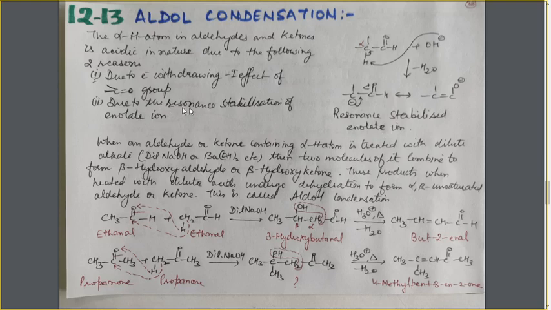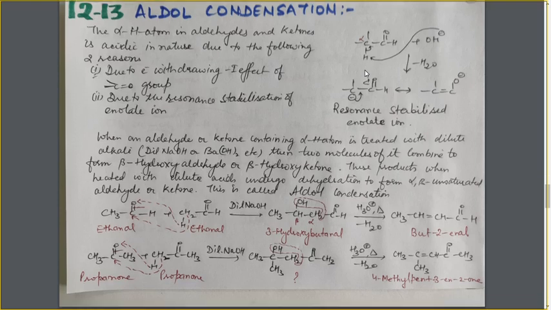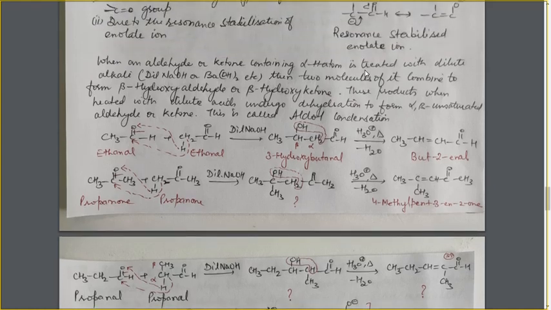And the second reason is the resonance stabilization of the enolate ion. After the loss of this H positive ion, the species formed is resonance stabilized. If the species formed is more stable, then the process can take place readily. So because of the resonance stabilization of this species, and due to the electron withdrawing nature of this C double bond O group, this H atom is acidic in nature. This H atom is going along with this OH negative ion. So these two factors make the alpha H atom acidic in nature. Now let's see how the reaction is taking place. What is aldol condensation?